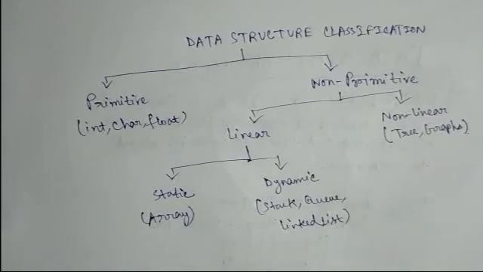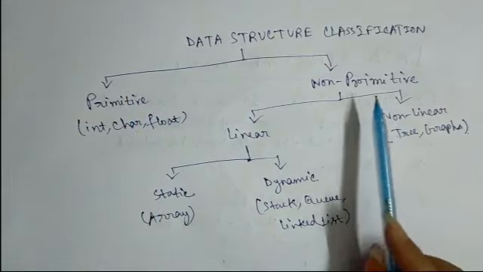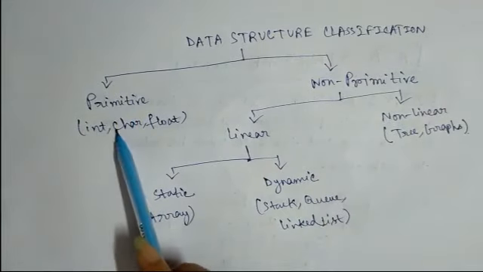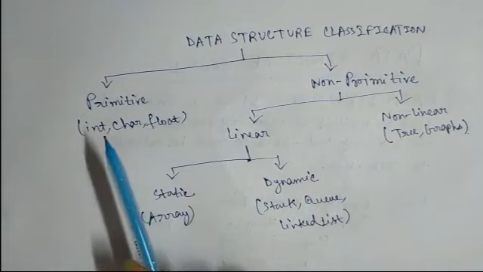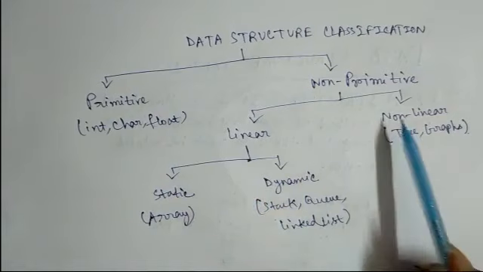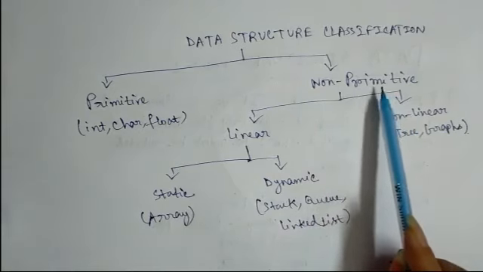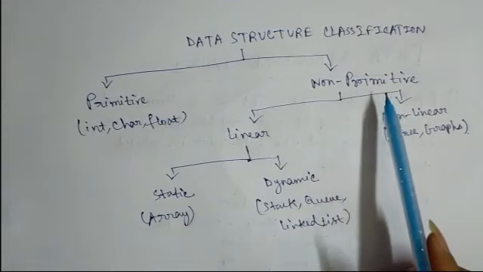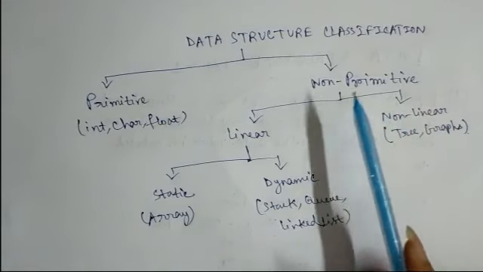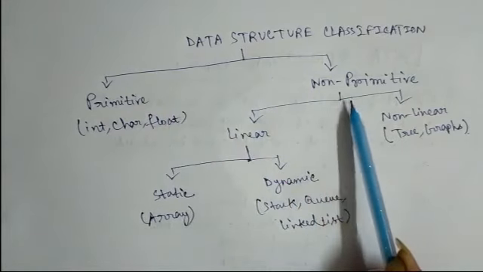Now I will talk about the classification of data structure. It is divided into two parts, that is primitive data structure and non-primitive data structure. Now what is primitive data structure? Primitive data structures are basically predefined data structures that our system can directly use. Okay. And here comes the non-primitive data structures. That is basically user-defined data structure, and this can be created from primitive data structures that can be same type or different types.